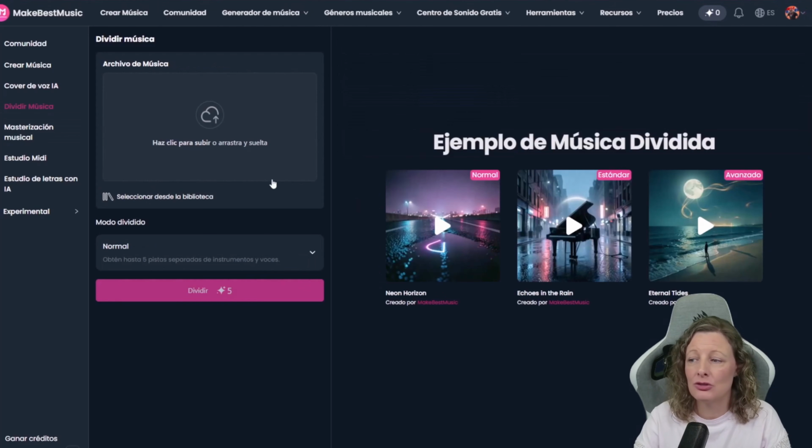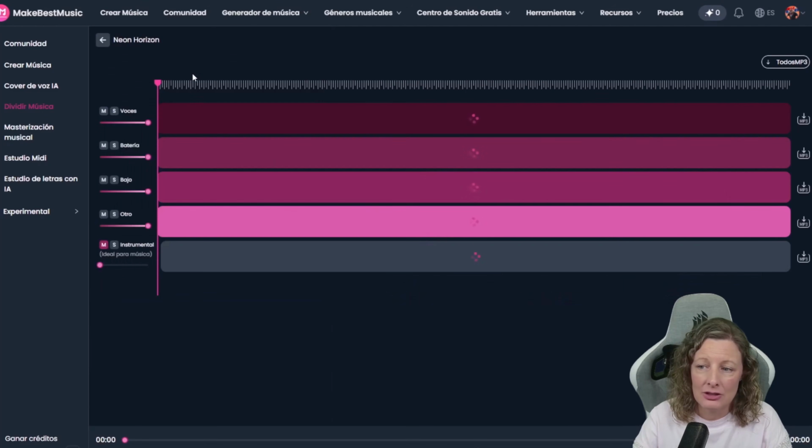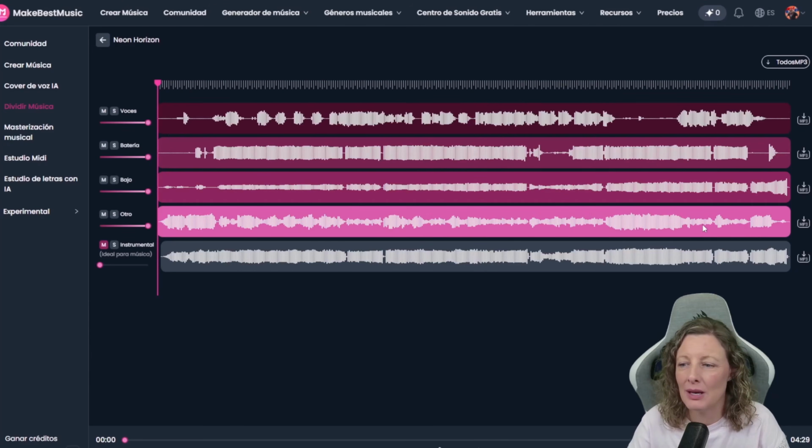It also allows us to split music. Here they give us examples of music that they already have split. This allows us, as you can see, it's like any editor. If you've used either video or audio editors, we have the different voice tracks, right? In this case, the vocals, the drums, the bass, and others. And here we can play around with cutting it, raising the volume of the vocals.